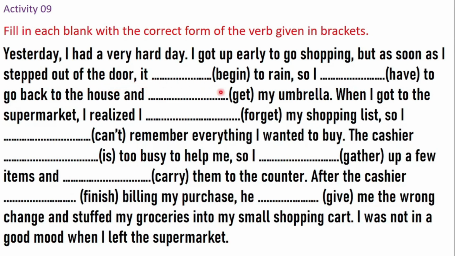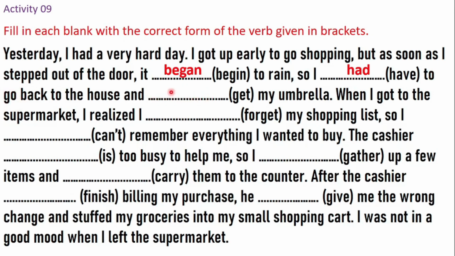Then what is the past form of begin? Began. Therefore, it began to rain. So I have, the past form of have is had. Then you can use had here in the blank. I had to go back to the house. And here it is a little confusing. Remember, after to, I had to, then after this to, you have to use the bare infinitive.